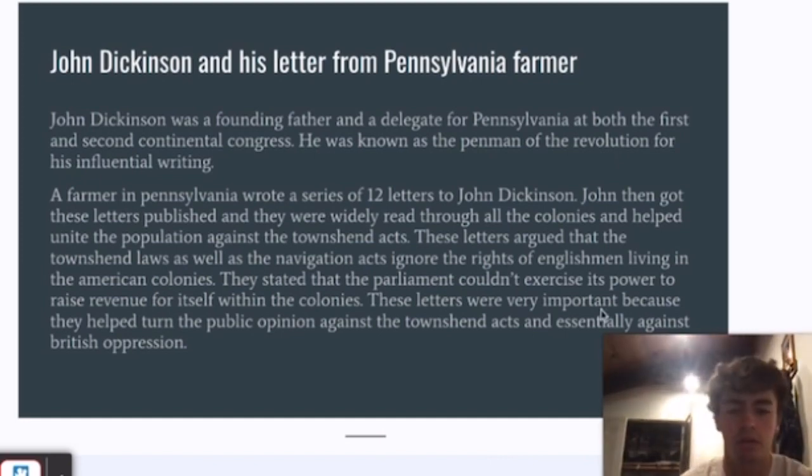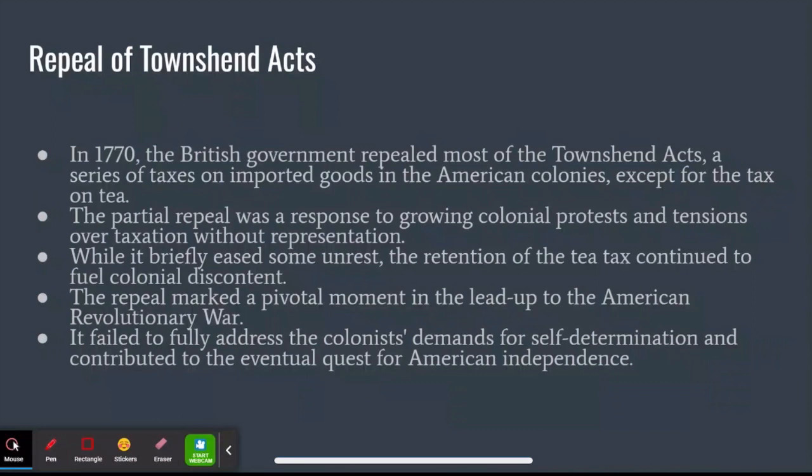British oppression. In 1770, the British government made a significant decision regarding the controversial Townshend Acts. These acts, which imposed taxes on various imported goods in American colonies, had led to widespread protest and discontent. In response to this growing tension, the British government decided to repeal most of the Townshend Acts. With one notable exception, the tax on tea remained in place.